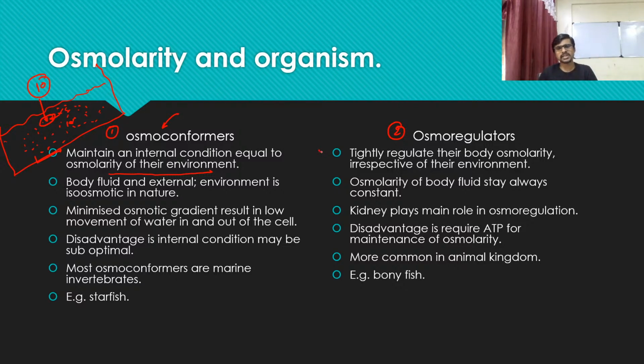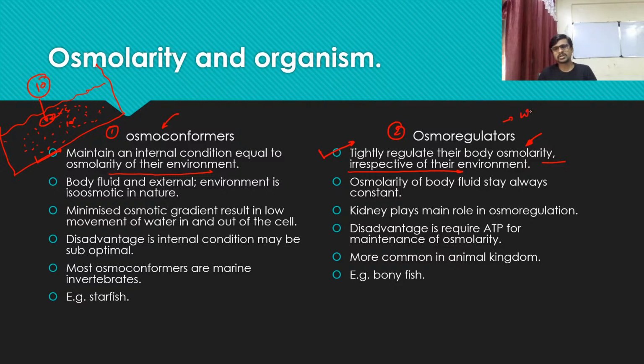If you see the second group of organisms, these are organisms which are able to tightly regulate their body osmolarity, and the osmolarity of the body does not depend upon the osmolarity of the environment. So irrespective of the environment, they can maintain the osmolarity of their body. We are organisms which came from this group. We can maintain the osmolarity of our body.